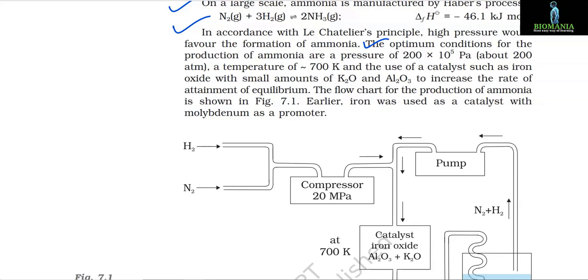The optimum conditions for the production of ammonia are a pressure of 200 × 10^5 Pascal, that is about 200 atmospheres, a temperature of approximately 700 Kelvin and the use of a catalyst such as iron oxide with small amounts of K2O and Al2O3 to increase the rate of attainment of equilibrium. The flow chart for the production of ammonia is shown in figure 7.1, which you have to see in your book. Earlier, iron was used as a catalyst with molybdenum as a promoter.